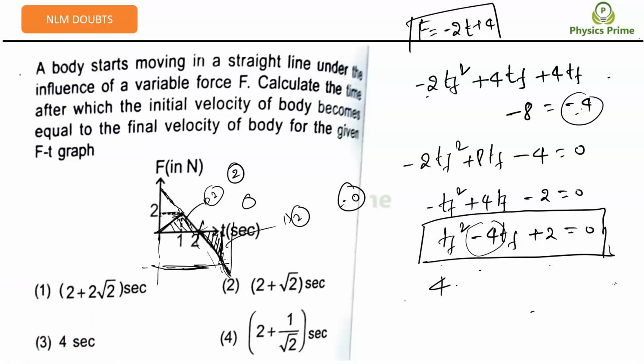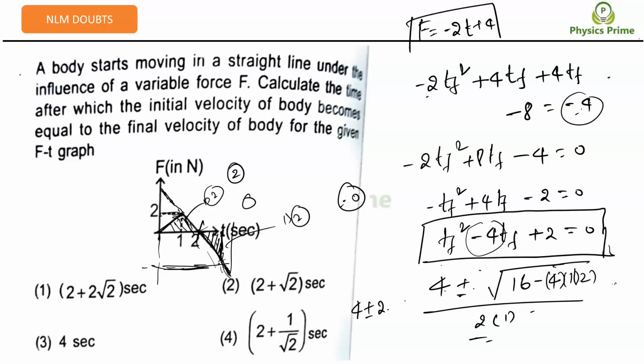Minus b, that is 4, plus or minus root over b squared, which is 16, minus 4 into 1 into c, which is 2, divided by 2a. 16 minus 8 is 8, root 8 is 2 root 2. So 4 plus or minus 2 root 2 divided by 2. This goes by 2 times, this goes by 1 time. That means 2 plus root 2 is one solution, and 2 minus root 2 is another solution.